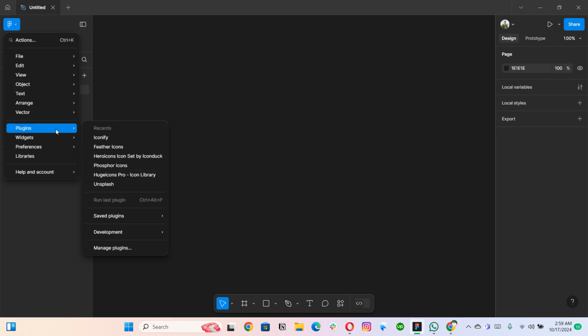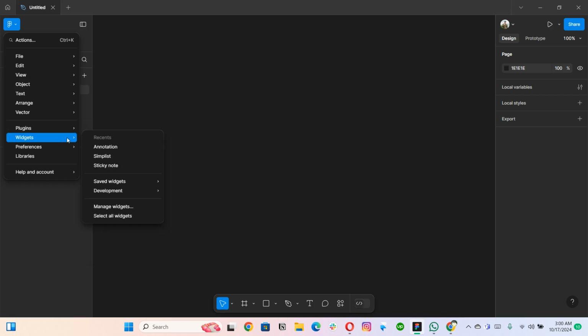Then this is the plugin option. We will be searching this plugin option as well. So Figma has plugins. Plugins are basically handy tools in Figma which we use to boost our productivity and the design work as well.